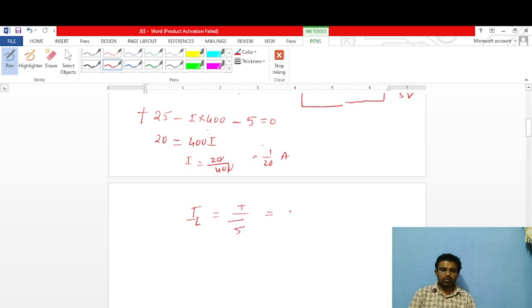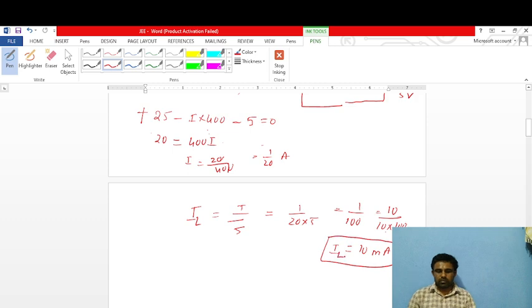The I value is 1 by 20, so 1 by 20 into 5 is 1 by 100. Multiplying and dividing by 10, 10 by 1000 gives 10 milliamps. So the load current is 10 milliamps.